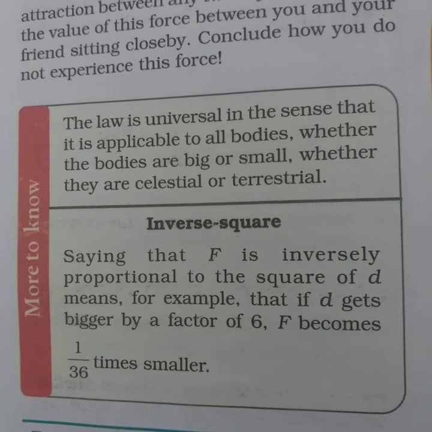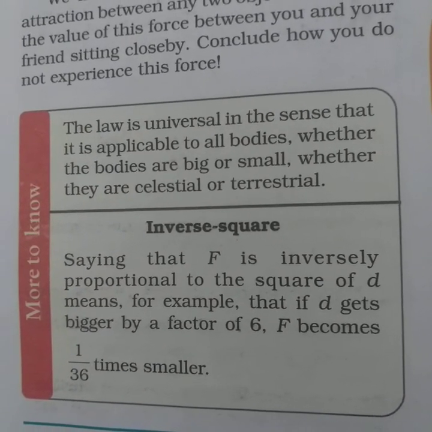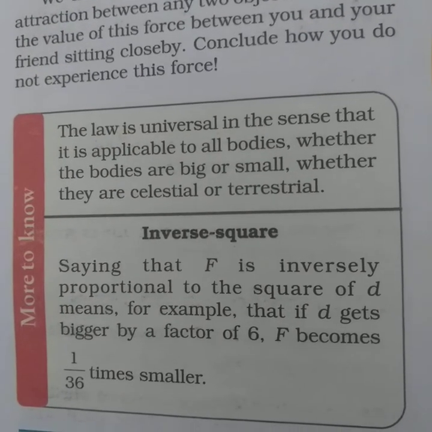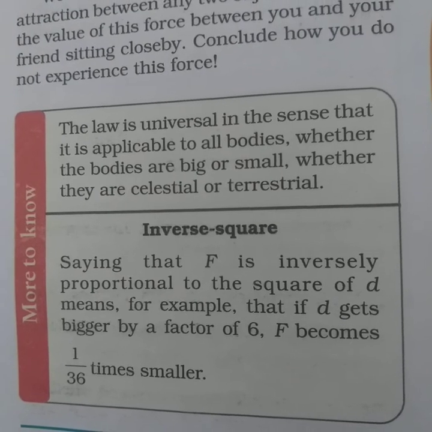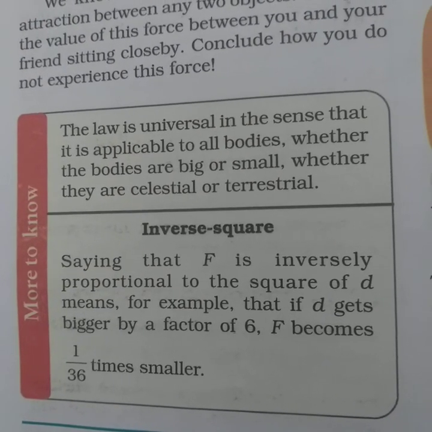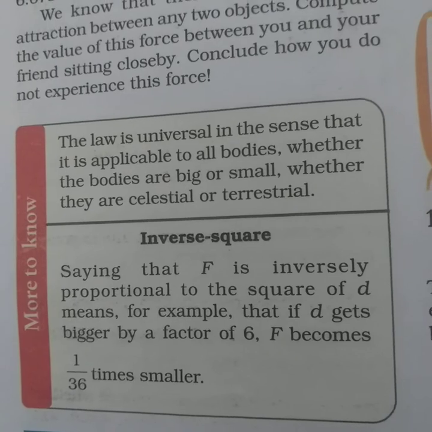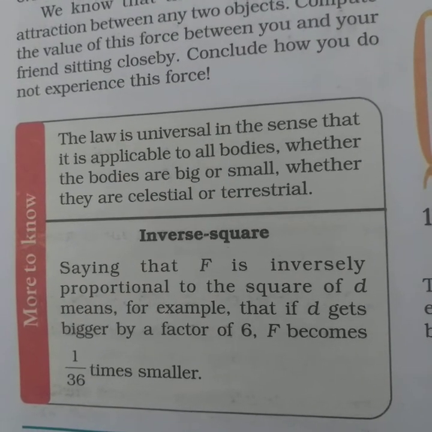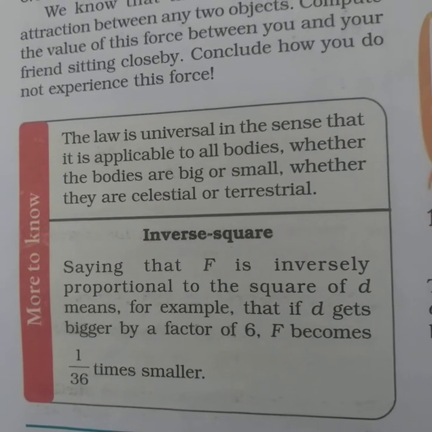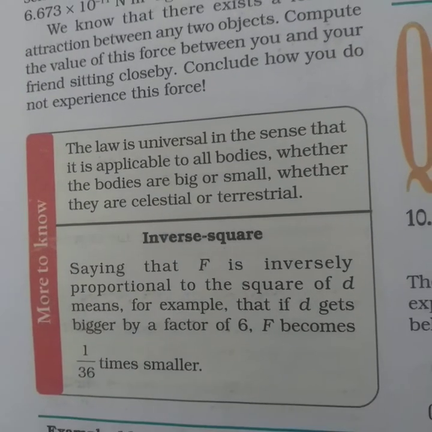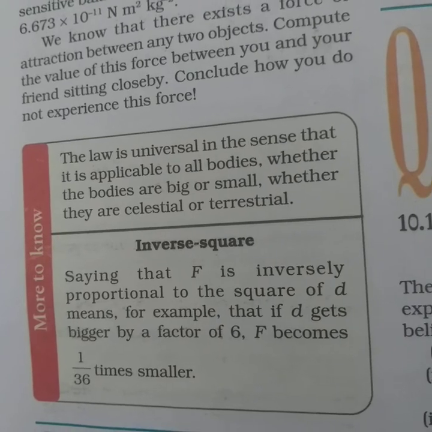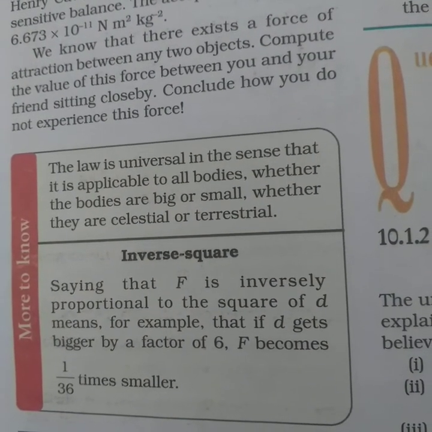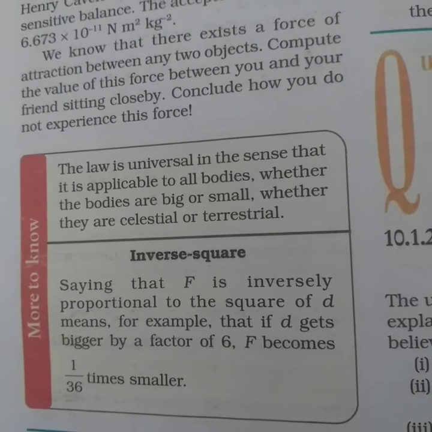The law is universal in the sense that it is applicable to all bodies, whether the bodies are big or small, whether they are celestial or terrestrial. Saying that F is inversely proportional to the square of d means, for example, that if d gets bigger by a factor of 6, F becomes 1 by 36 times smaller. We can also take an example of 7. That is, if d gets bigger by a factor of 7, F becomes 1 by 49 times smaller.